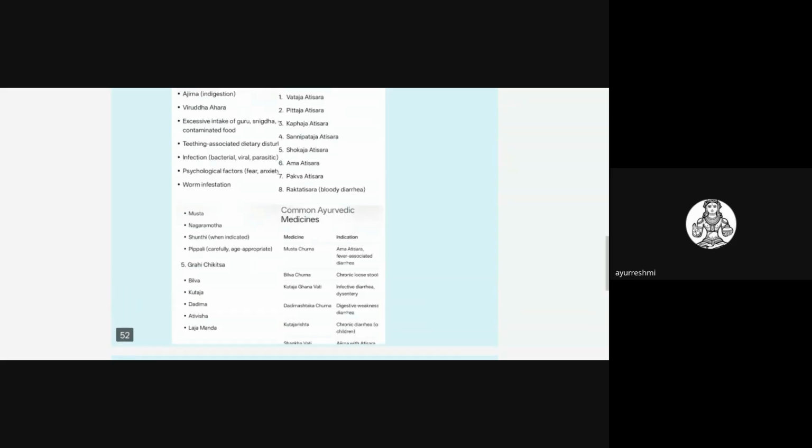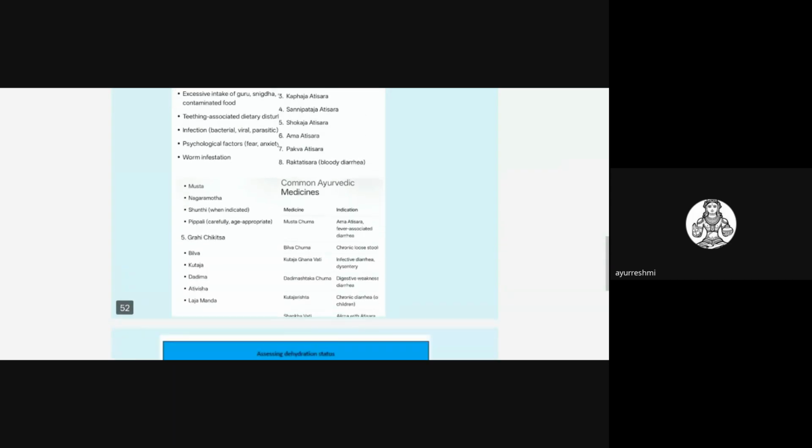So these are the commonly used drugs related to Atisara. If they ask an Atisara LAQ question, you should write in detail about this topic.